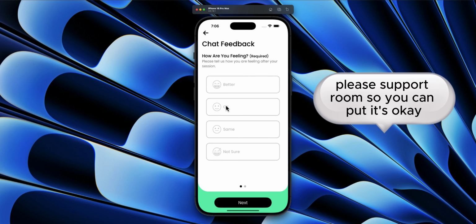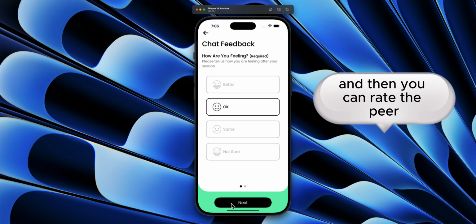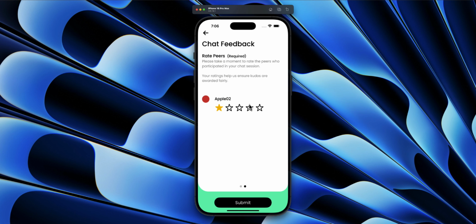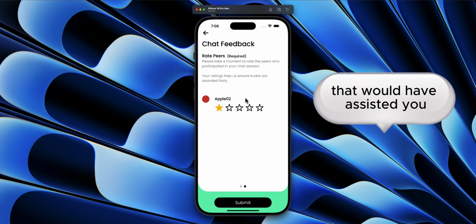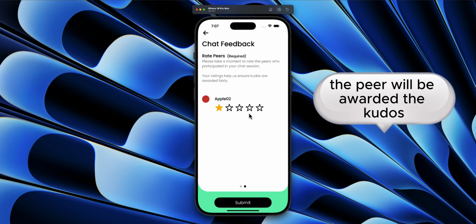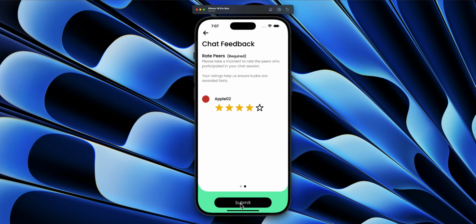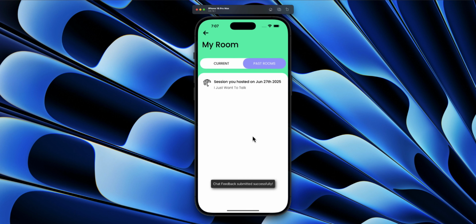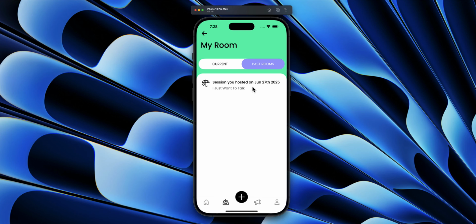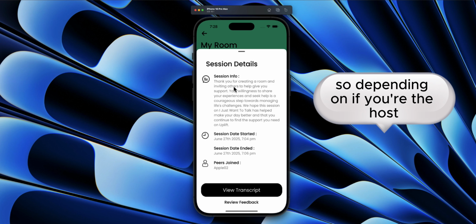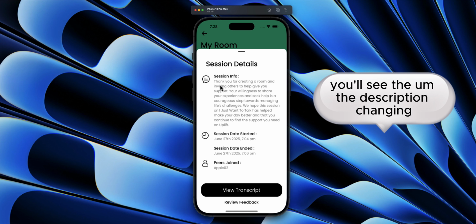About your support room, so you can put okay, and then you can rate the peer that would have assisted you. So based on the rating, the peer will be awarded the kudos, which is how you earn credit. So 50 kudos, or 150 kudos is up to... Right. So depending on if you are the host or the peer who supported the host, you'd see the description need changing depending on which you are.